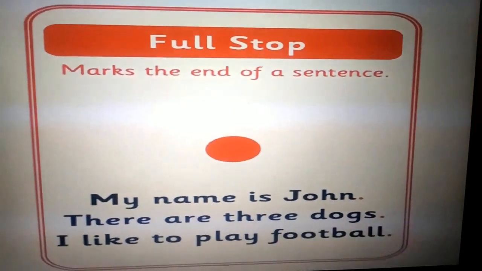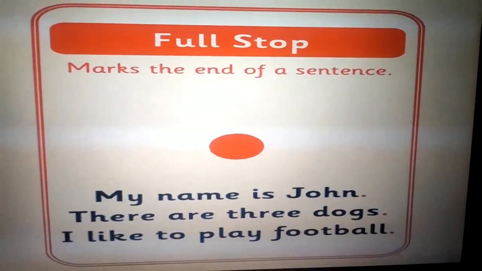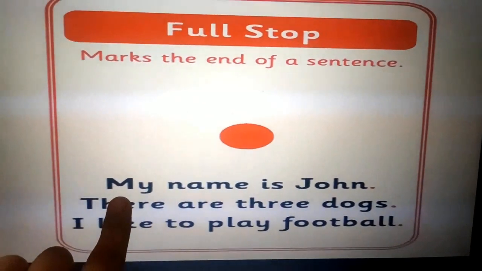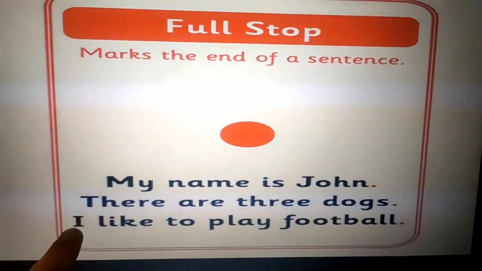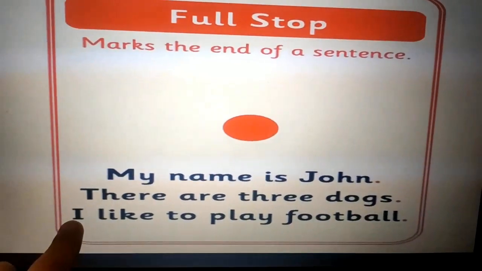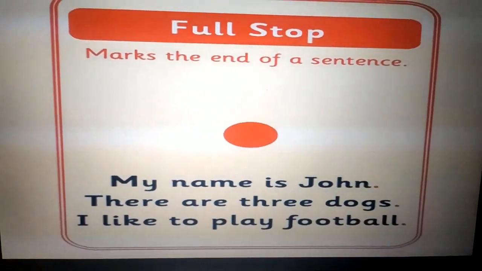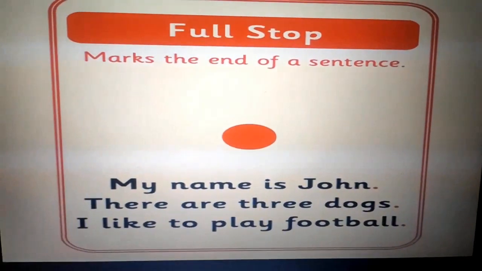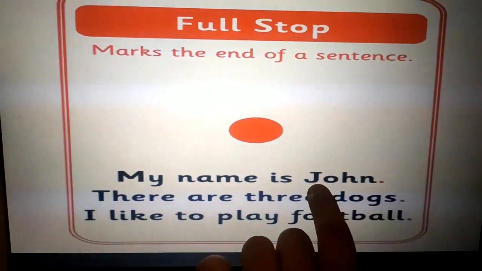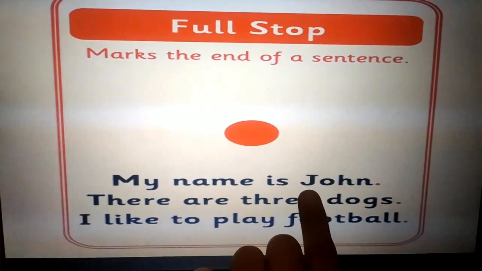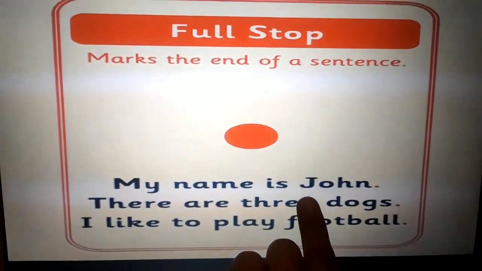And we always start a sentence with a capital letter like this. Here as well as here, you can see we start the sentence with a capital letter. If there is the name of a particular person or place, then we also write that in capital. Like here, John is the name of a person. That's why we write J in capital letter.